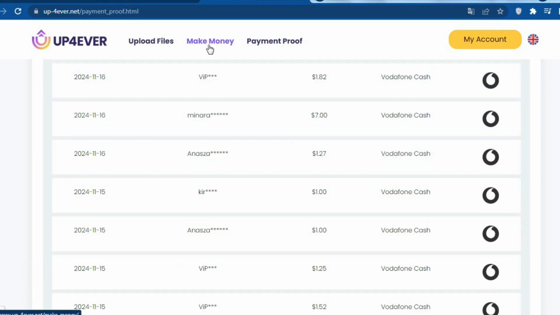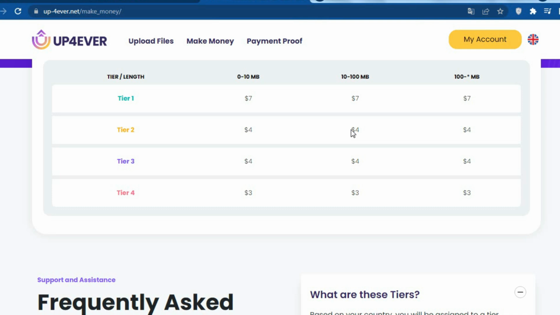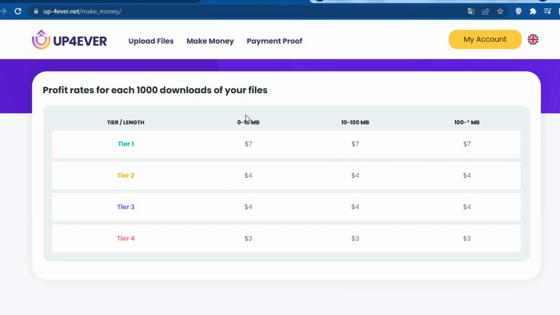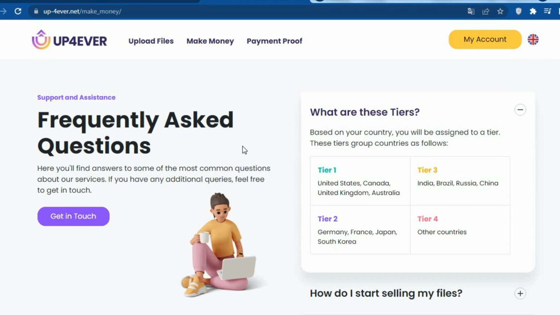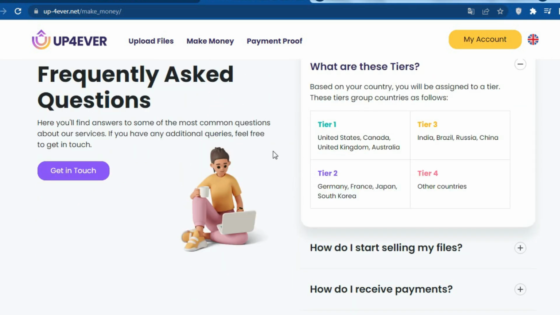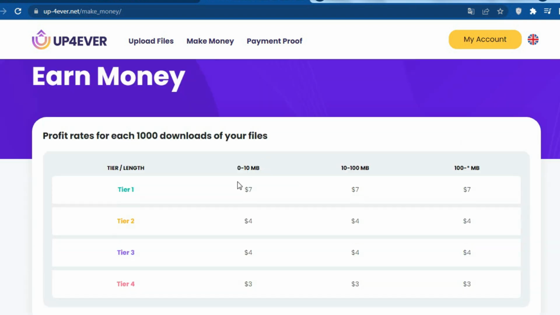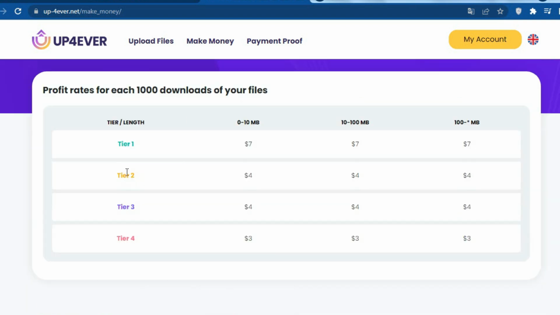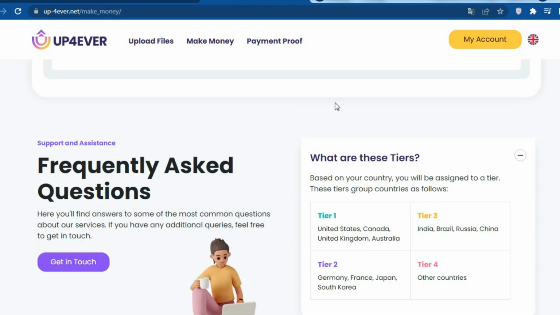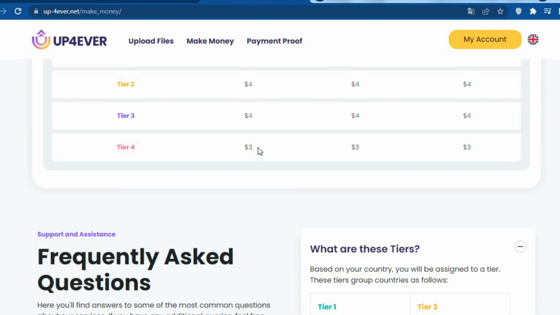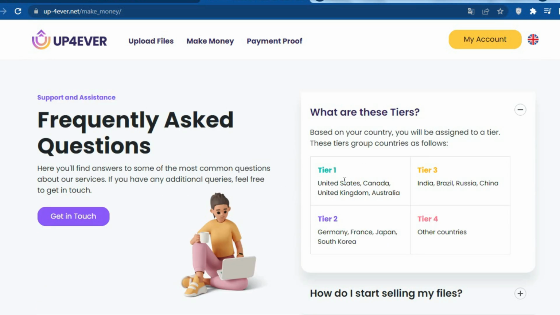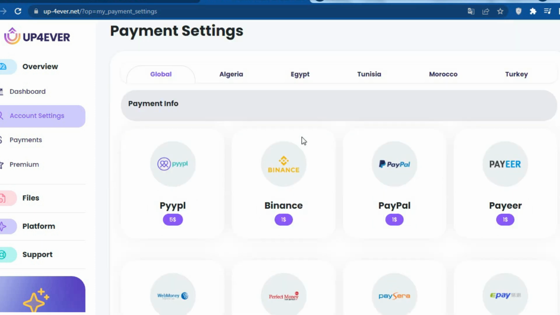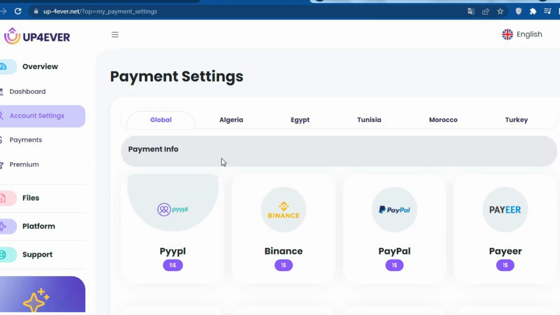Now, let's dive into the Earnings section, where things get interesting. Here's a profit chart showing how much you'll earn based on the country your downloads originate from. For instance, if someone from Group 1 countries like the USA or Canada downloads your file, you'll earn $7 per 1,000 downloads. But don't worry if downloads come from Group 2 or Group 3 countries. You'll still earn $4 per 1,000 downloads. Even downloads from Group 4 countries will bring you $3. All earnings add up.